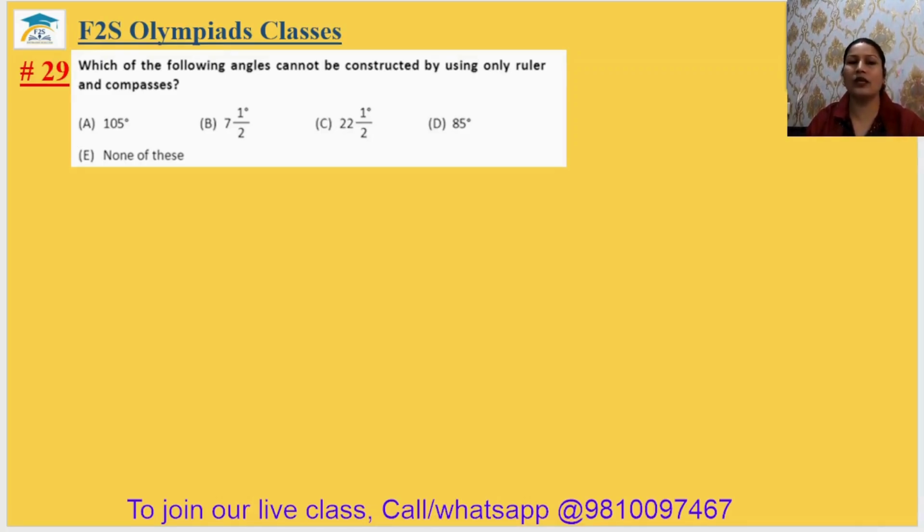So we can just construct the angles which are the multiple of 15 or the half, 1/4, 1/8. This type of angles can be constructed by using a ruler and compass. So here 85 is not the multiple of 15. So that's why the 29th answer will be D. Angle 85 cannot be constructed using only ruler and compass.